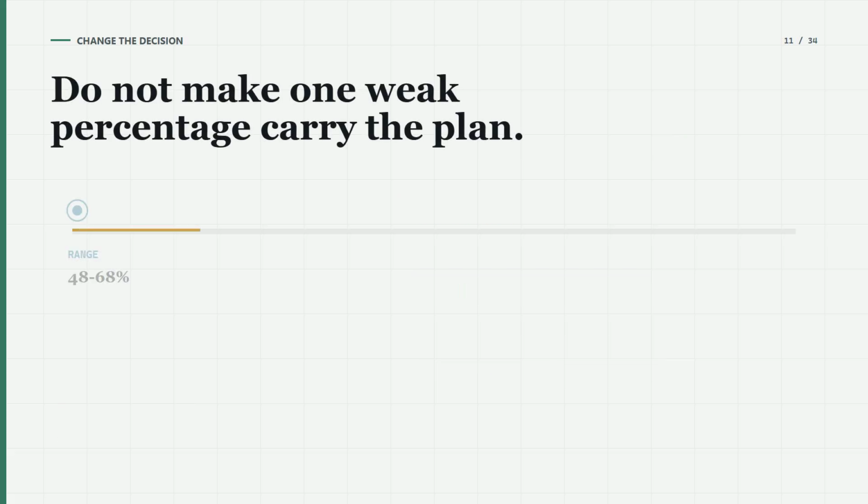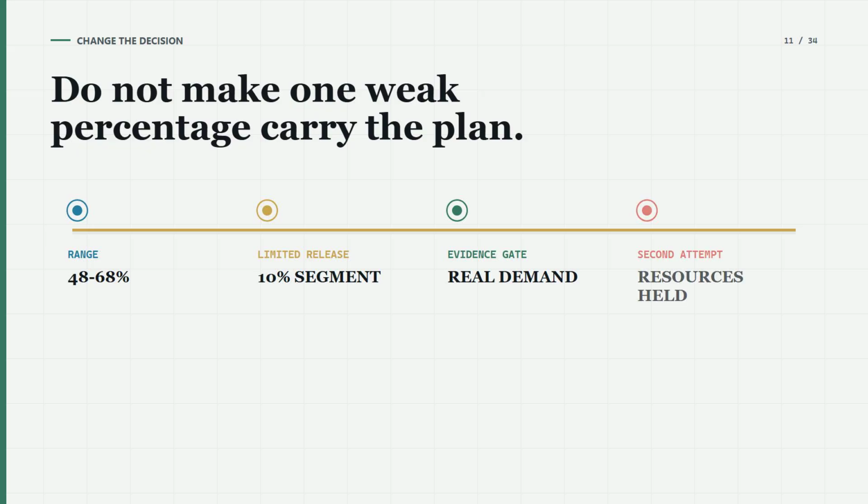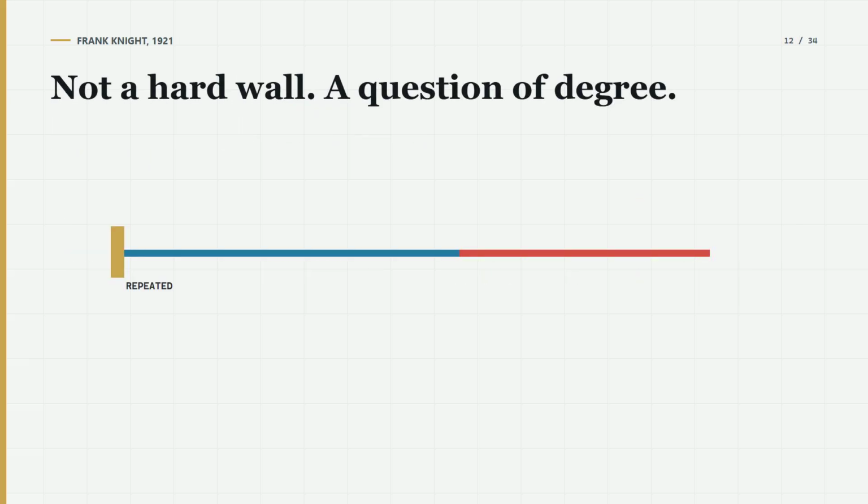The immediate response is practical. Use a range or a small set of scenarios, run a limited release, identify the cheapest evidence that could change the decision. Keep resources for a second attempt. The goal is not to eliminate uncertainty, it is to avoid making the entire decision depend on a reference class that does not exist. Frank Knight gave this boundary its classic economic form in 1921.